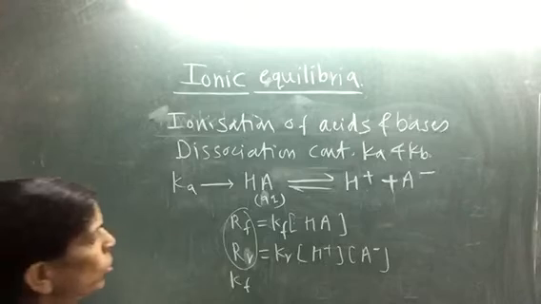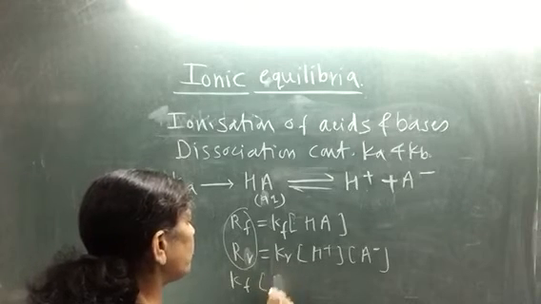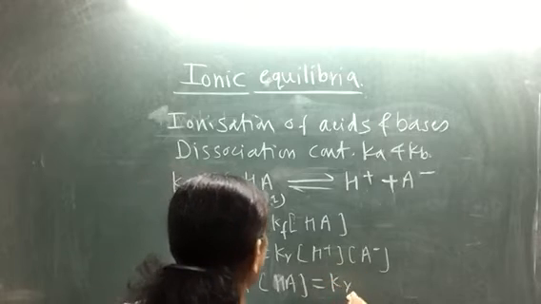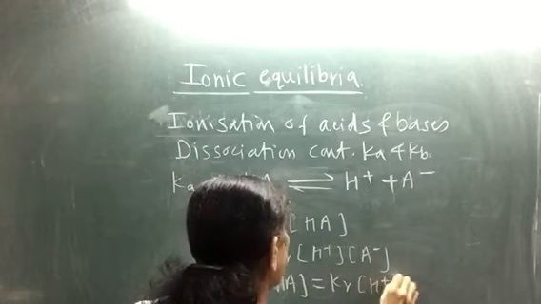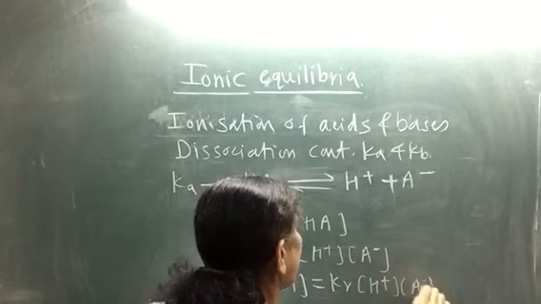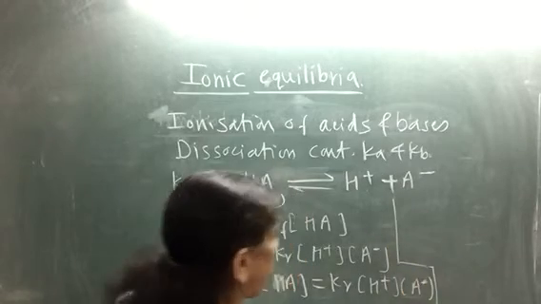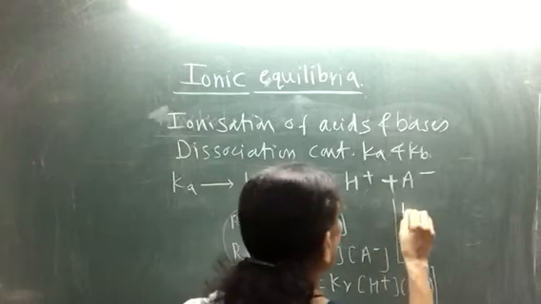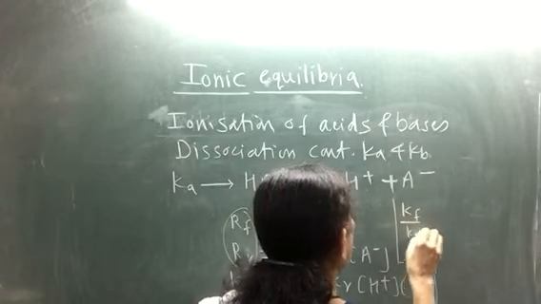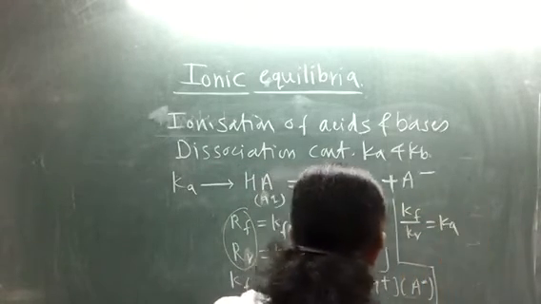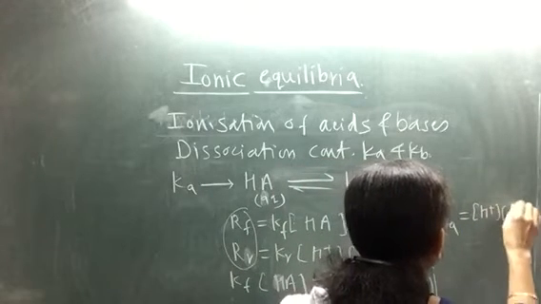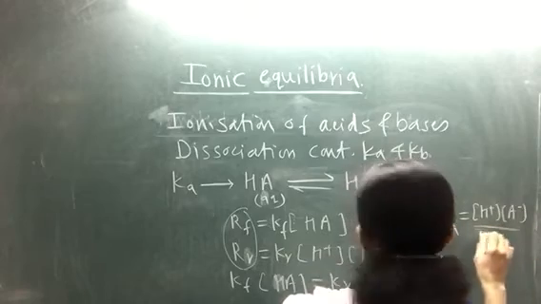So what we will get is Kf into HA is equal to Kr into H plus and A minus. So Kf upon Kr is equal to Ka, which is equal to H plus ion concentration into A minus ion concentration upon HA.